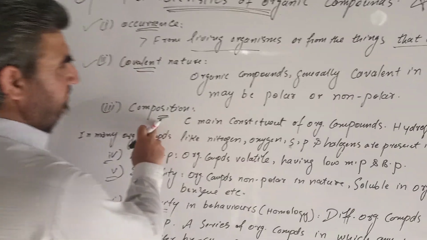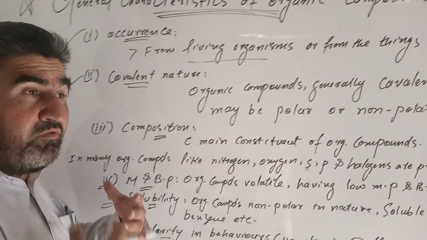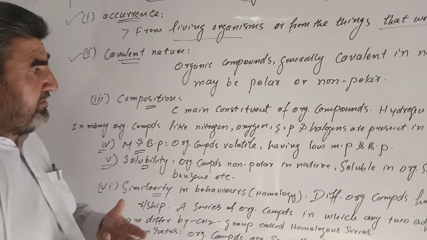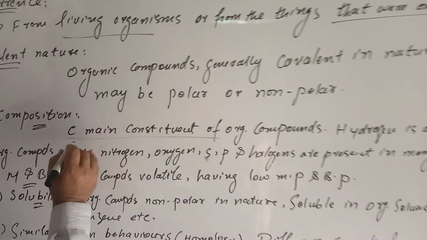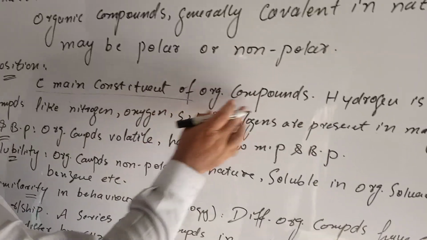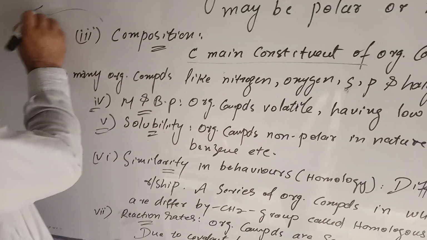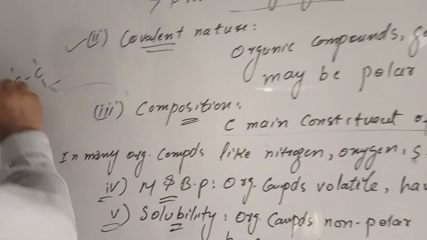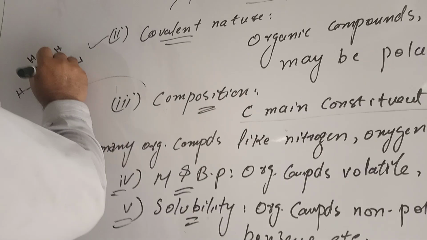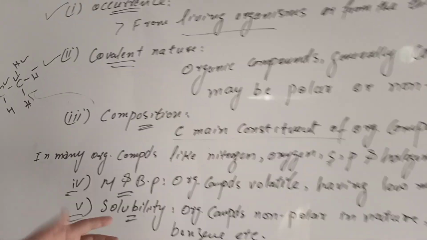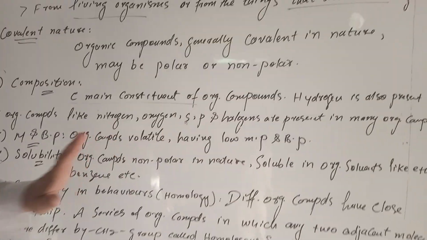Now, the composition. What are the constituents, what are the ingredients, what are the compositions in which a compound is contained? Carbon is the main constituent of organic compounds. Hydrogen is also present. A very simple example is ethane. You see, it contains carbon, also hydrogen. That's very simple. Carbon is the main constituent, and hydrogen is also present.